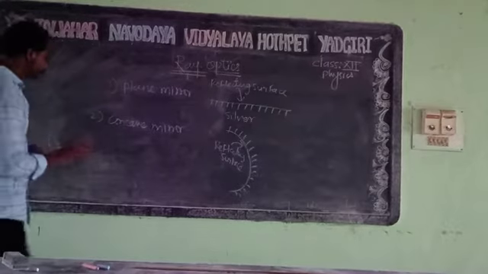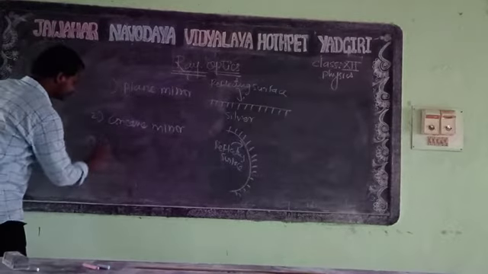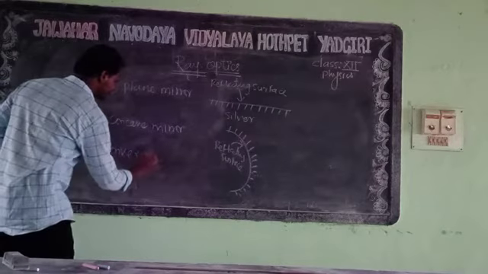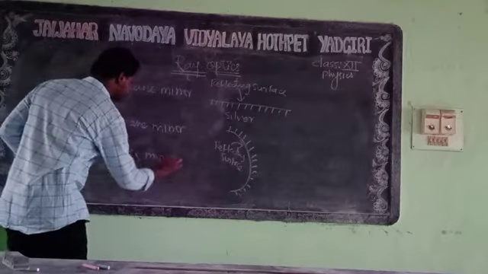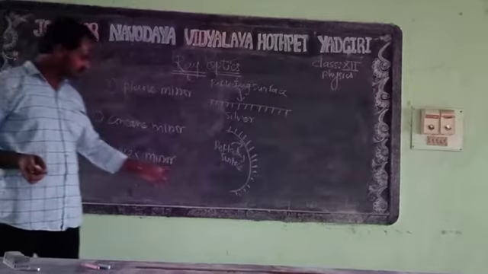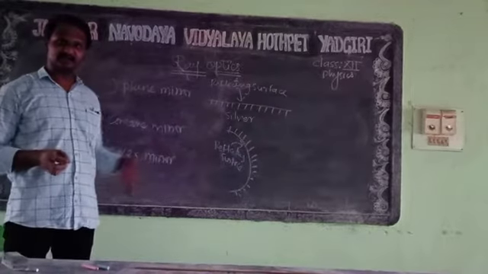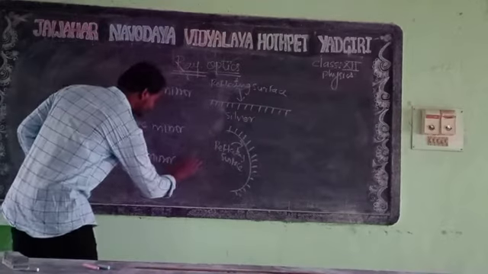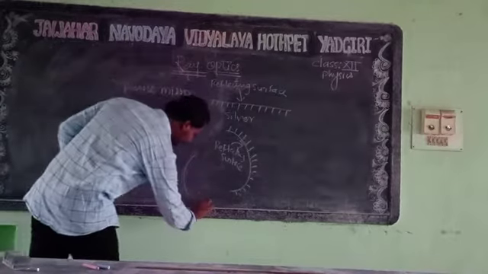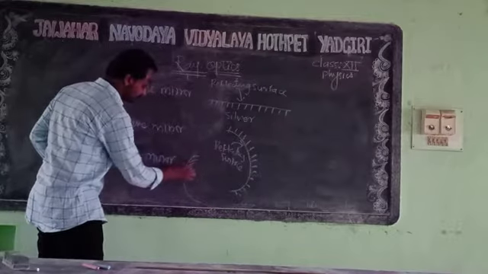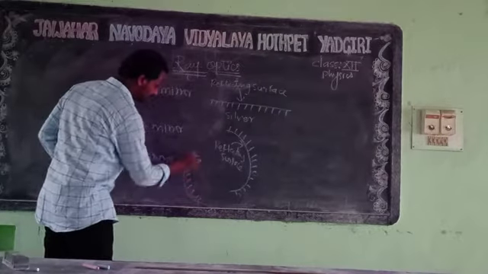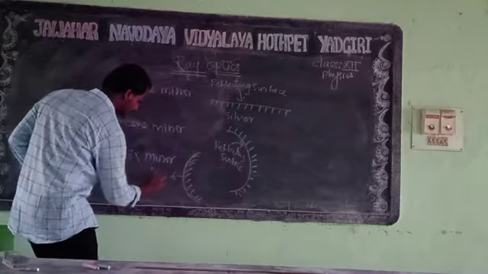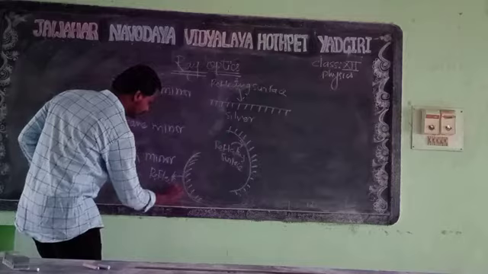Now the third part is the convex mirror. This is also spherical, like a half circle, but its reflecting surface is on the outside. If I draw it like this, the inward part will be polished, and the outer part will be the reflecting surface.